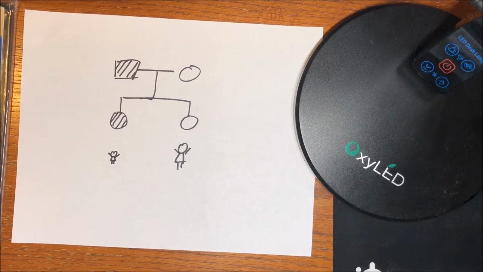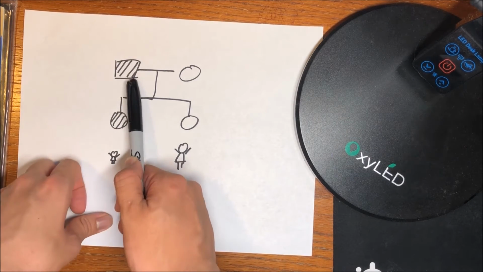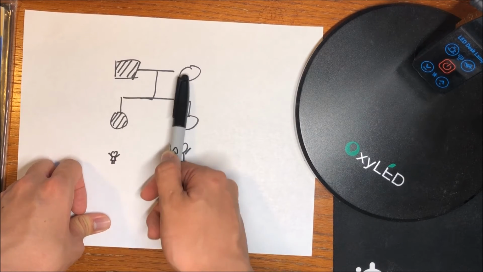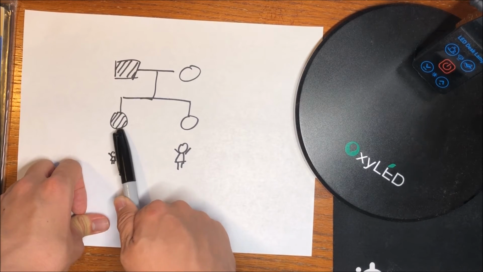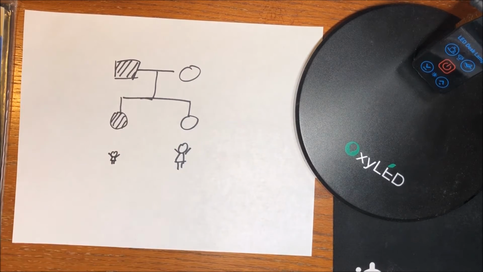So here's a really quick rundown of human patterns of inheritance and pedigrees. Pedigrees are diagrams illustrating family relationships and the genotypic and phenotypic traits of each individual. Shown here is an extremely simple pedigree displaying a small family with dwarfism running through the family. Right here, you have a male with dwarfism and a female who does not. They come together, have children, and they have a daughter who has dwarfism and a daughter who does not.